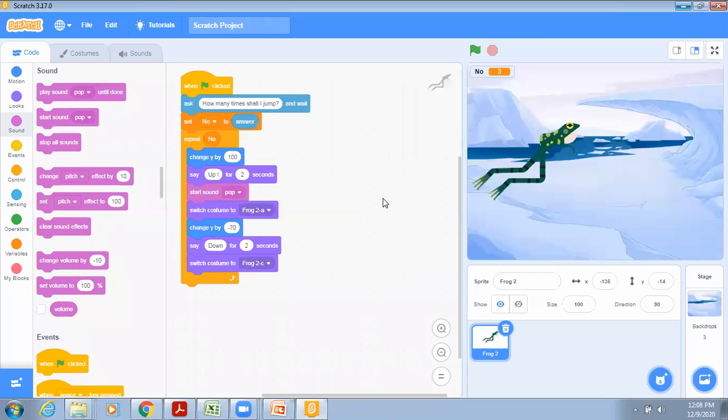So you can change the costume of the frog every time. Like this is done with the help of repeat for a fixed number of times. We want the frog to jump only as many times as the user says. So we are doing only this much today. I hope it is clear to everyone.